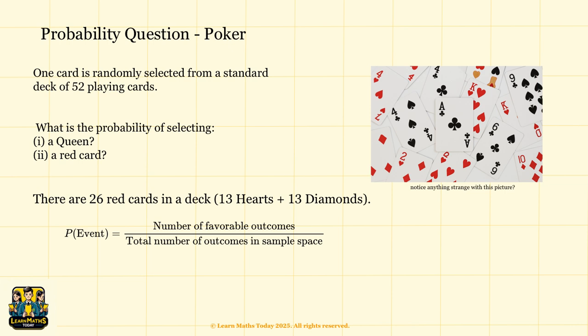The total number of cards in the deck is 52. Therefore, the probability of selecting a red card equals 26 divided by 52, which gives you 1 over 2. That means you have a 50% chance of picking a red card from the deck.